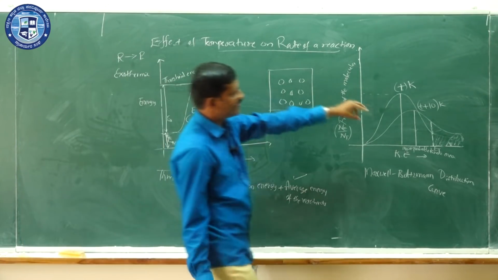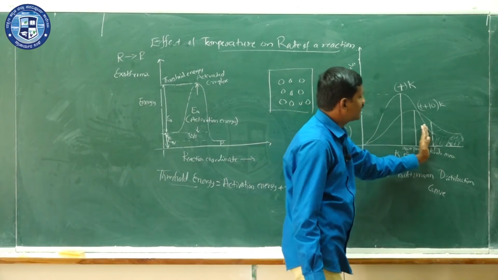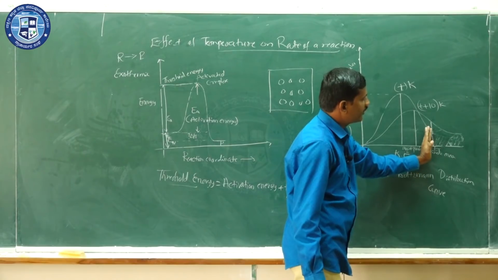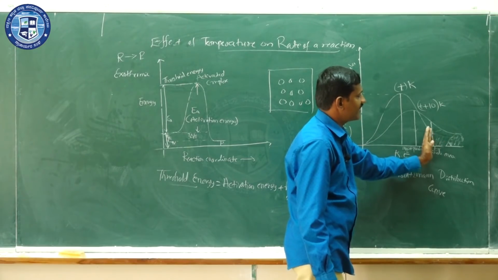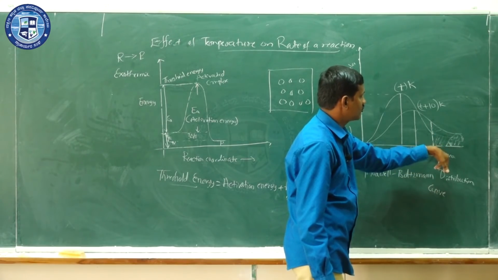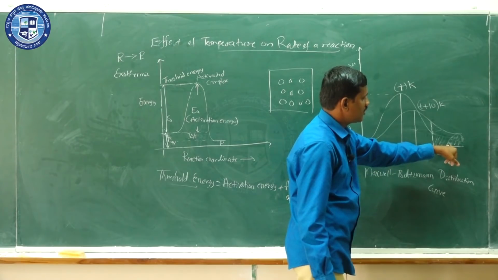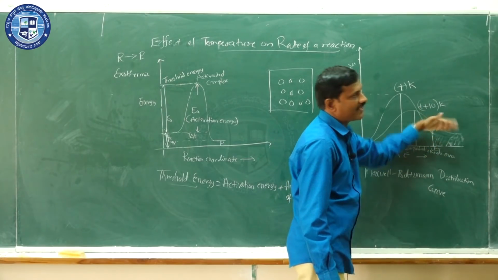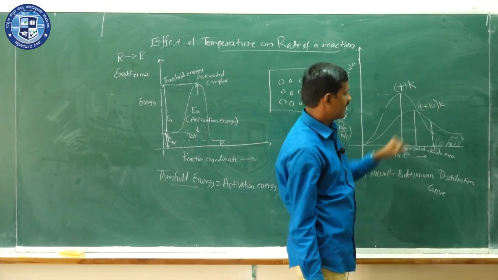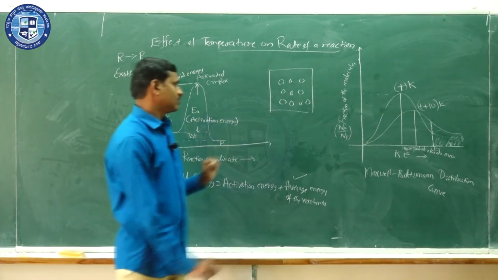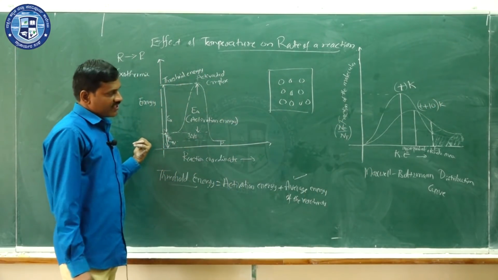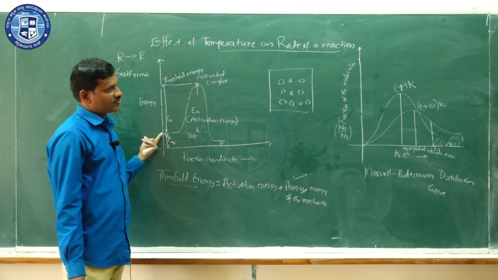Here, this area indicates the molecules having energy greater than or equal to this threshold energy. So these molecules can enter into chemical reaction. That means the rate of the reaction almost doubles because of this.